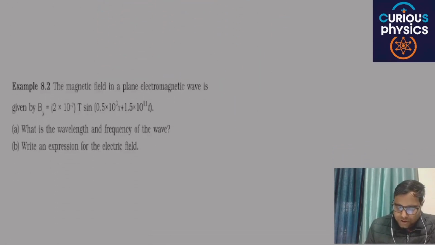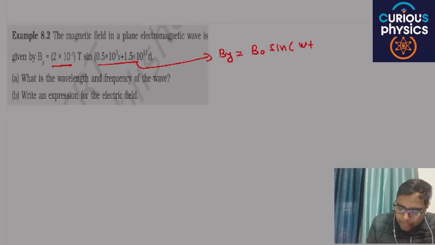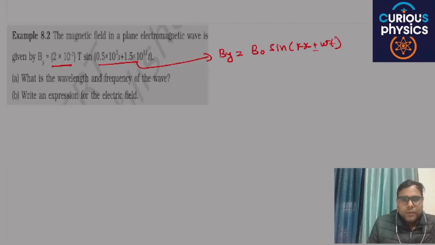Next question is, the magnetic field in a plane electromagnetic wave is given by this expression. You have to find the answer. You can relate this particular equation to the standard form. We write By is B naught sine of kx minus or plus omega t, plus or minus omega t. Are you able to understand my point or not?